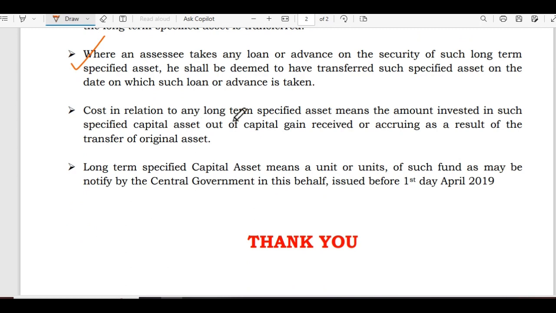The cost in relation to any long-term specified asset means the amount invested in such specified capital asset out of capital gain received or accruing as a result of transfer of the original asset. Long-term specified capital asset means a unit or units of such fund as may be notified by the central government in this behalf issued before first day of April 2019.